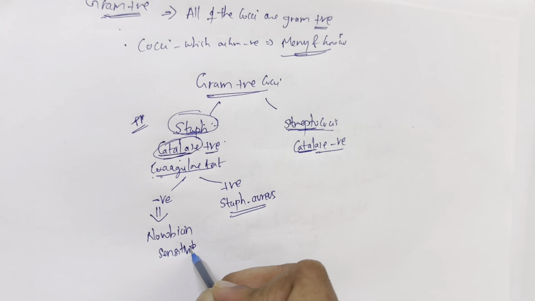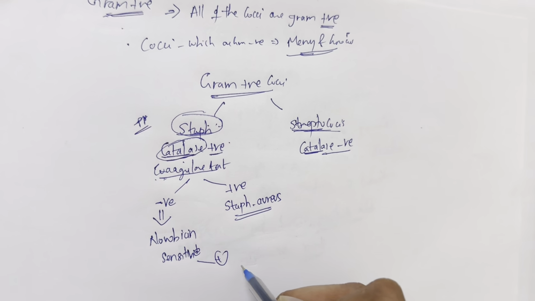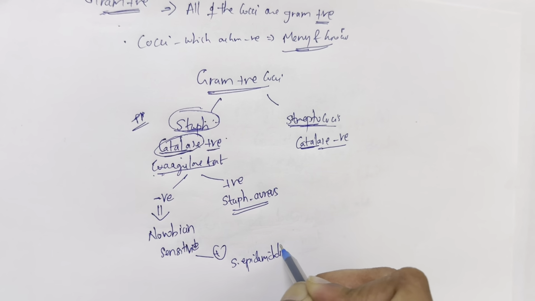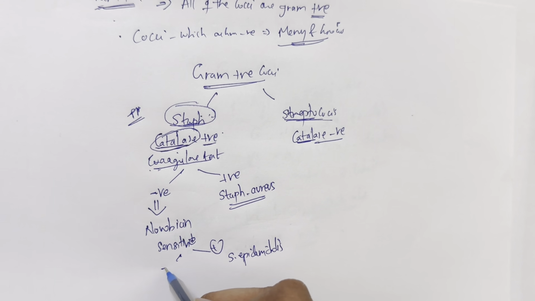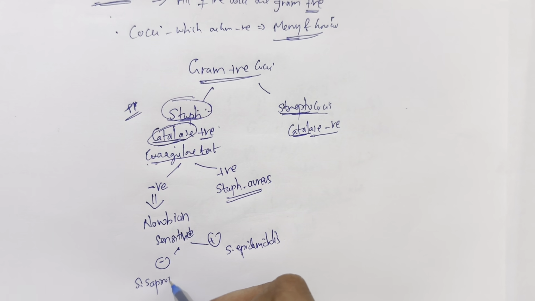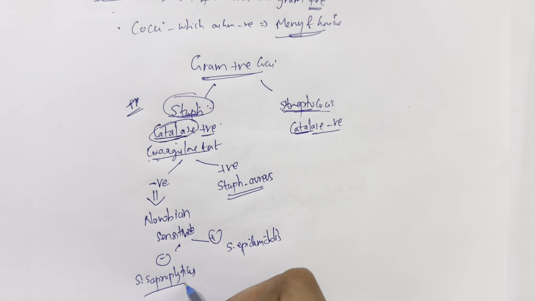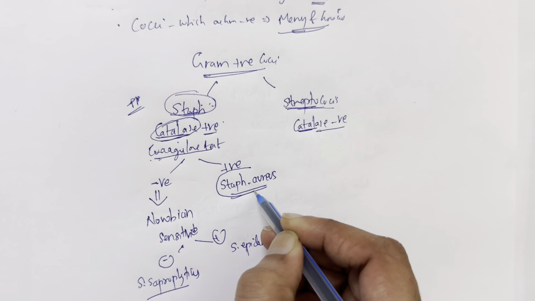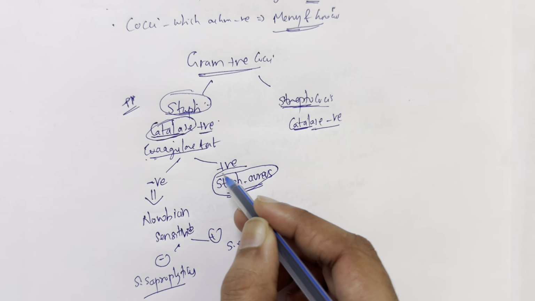The sensitive organism is Staph epidermidis. It's also important because questions will come on that. And then there is Staph saprophyticus.